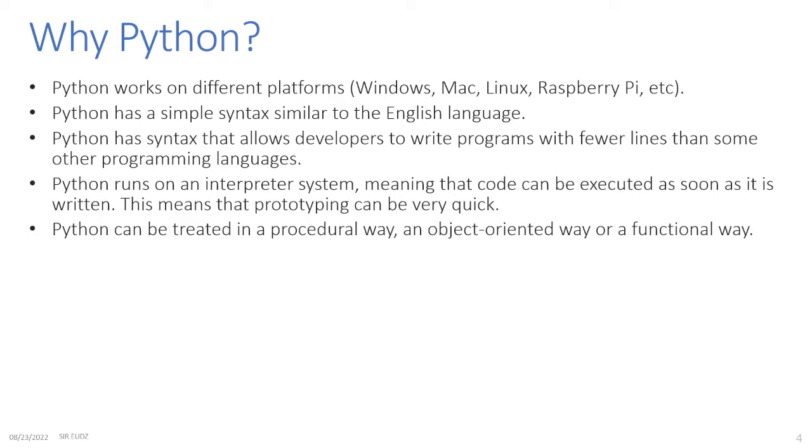Python runs on an interpreter system, meaning that code can be executed as soon as it is written. This means that prototyping can be very quick. Python can be treated in a procedural way, an object-oriented way, or a functional way. So it's a flexible programming language, and that's the reason why it is a popular language.